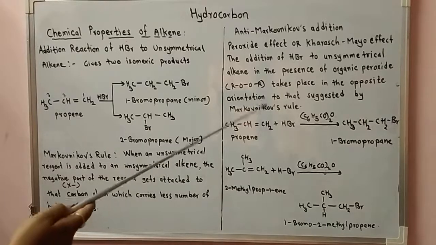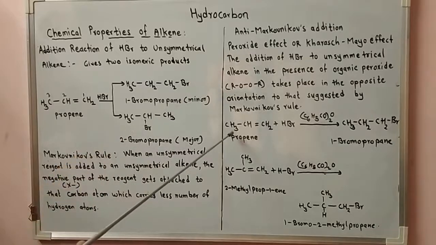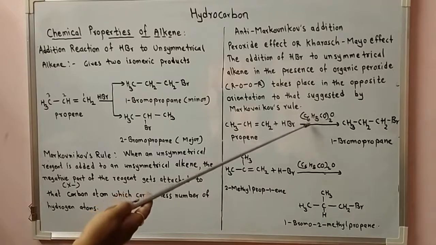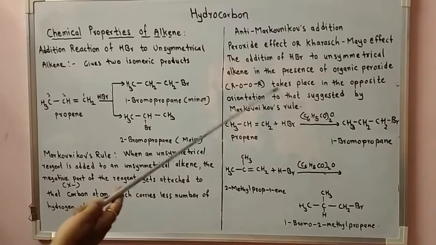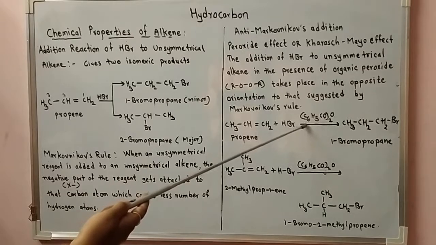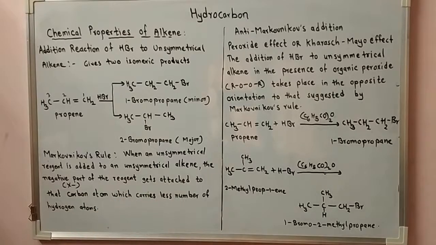Now opposite to that, let's see the example of propene, an unsymmetrical alkene, and hydrogen bromide. Here in this reaction, in the presence of organic peroxide, benzoyl peroxide, (C6H5CO)2O2, hydrogen is attached to the carbon which has less number of hydrogens. Bromine is attached to that carbon which has more number of hydrogens.